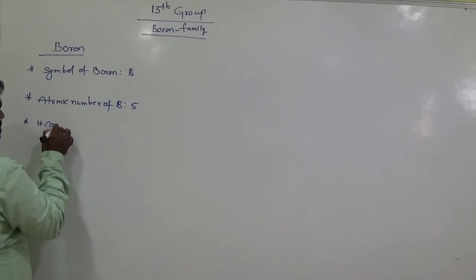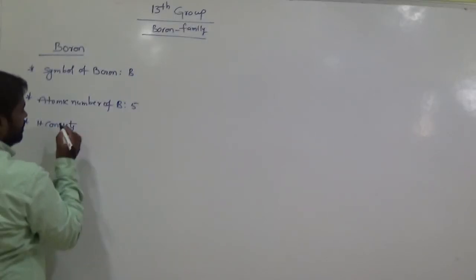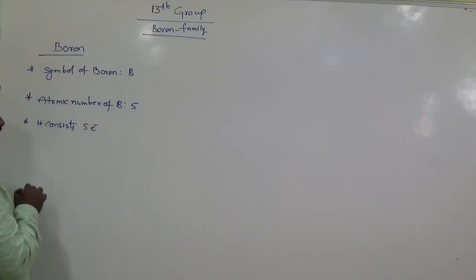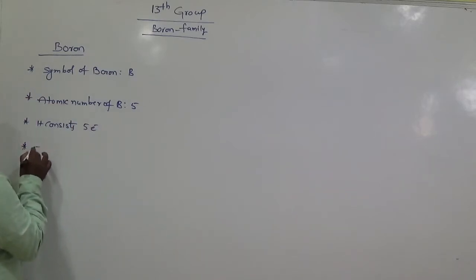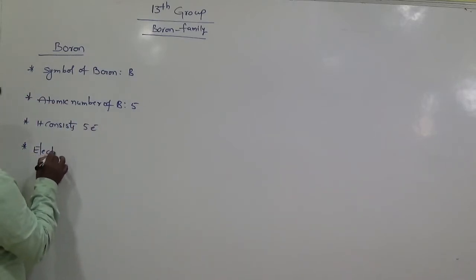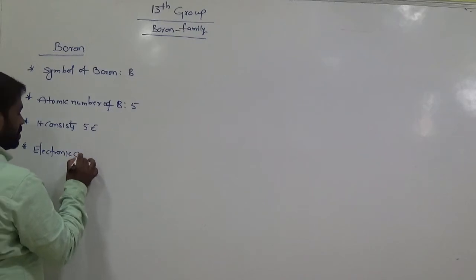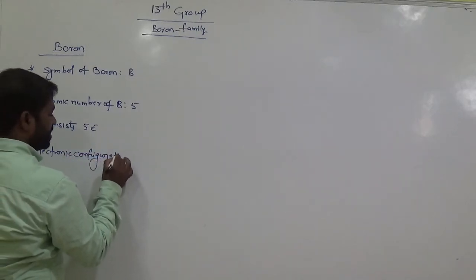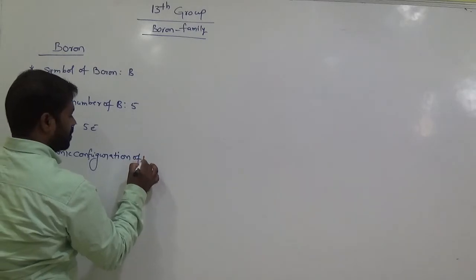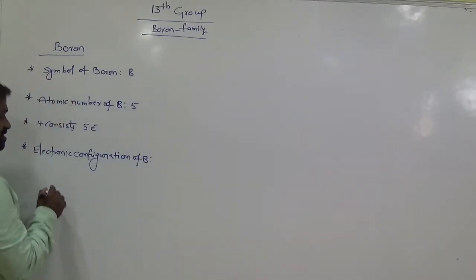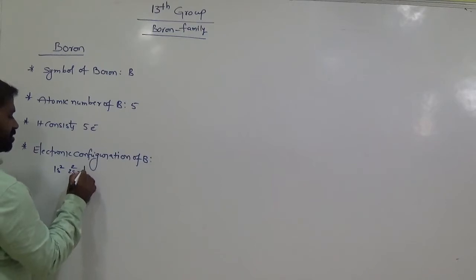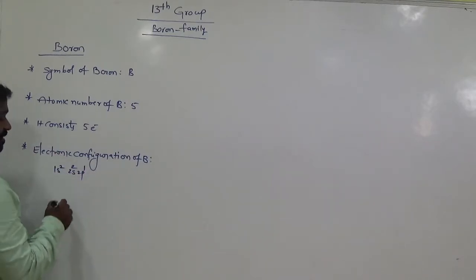It consists of 5 electrons. Okay. Electronic configuration of boron is 1s2, 2s2, 2p1. Am I right?